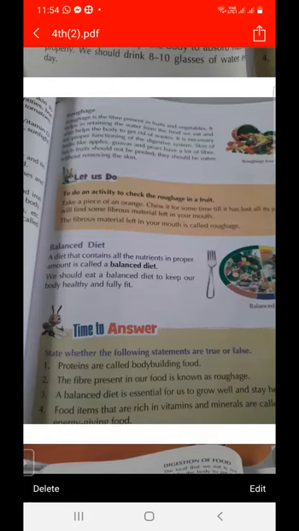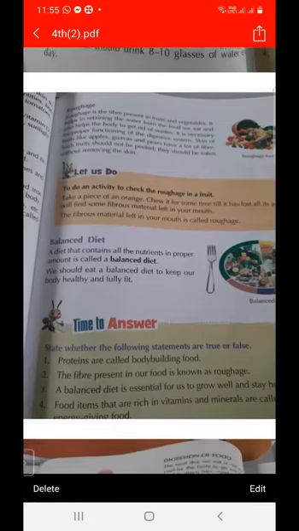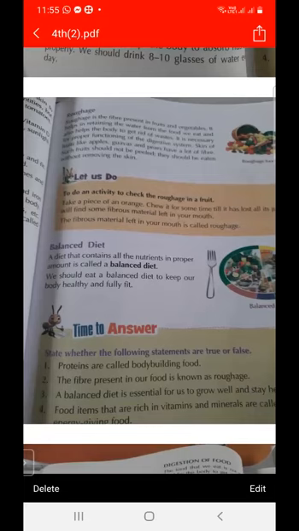And how can we get roughage? From the skin of fruits, just like the apple and the guava, we can obtain roughage. Such fruits should not be peeled; they should be eaten without removing the skin, because the skin of fruits contains roughage. So we should not cut off the outer skin of the fruits, because it contains roughage. So roughage is the important fiber present in fruits and vegetables.